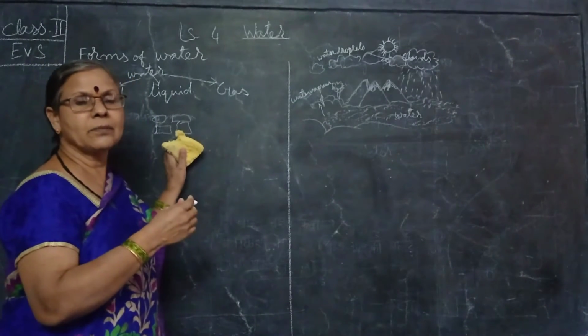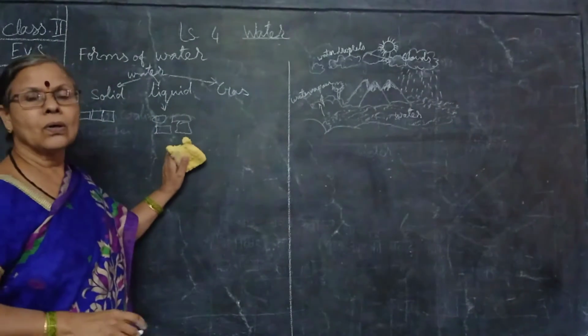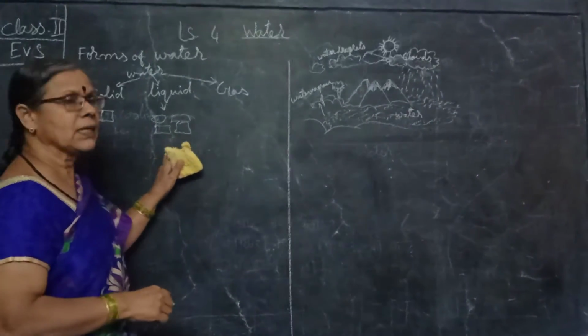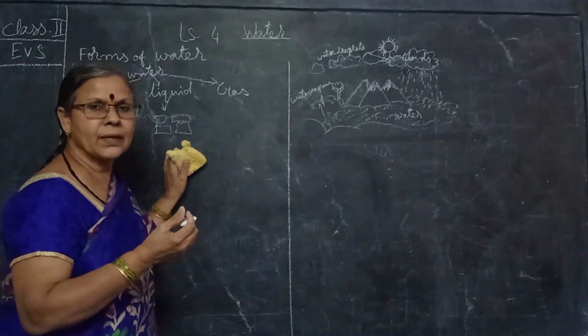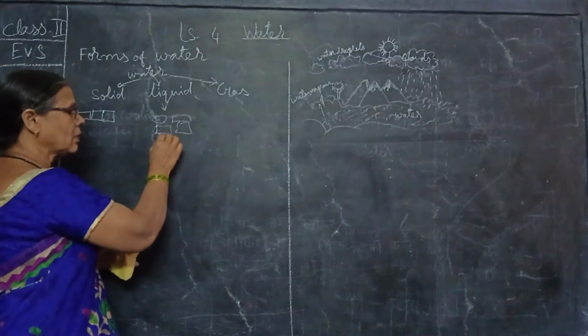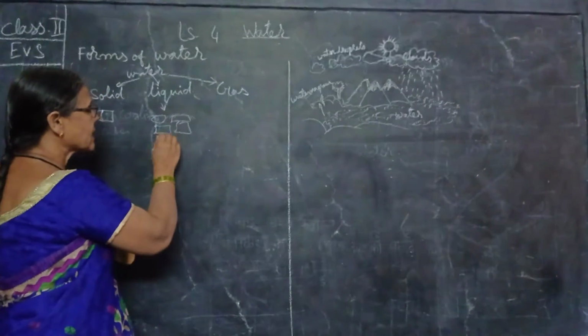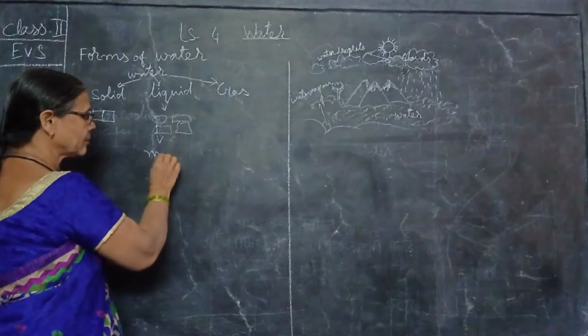On heating, it becomes liquid form. So when ice comes in contact with warm air, it changes into water, liquid form. This is called melting.